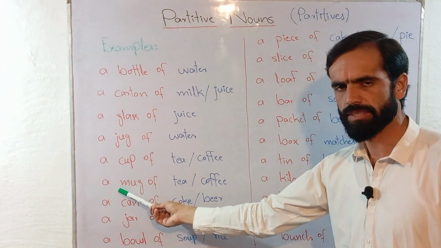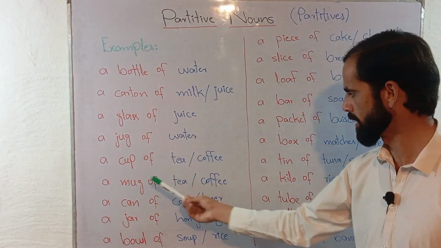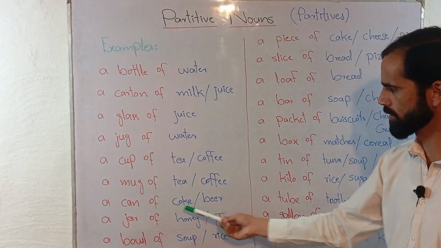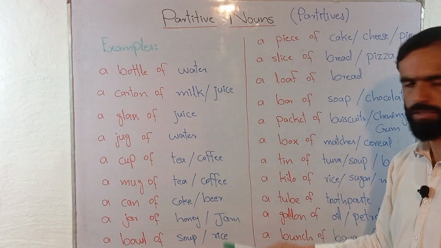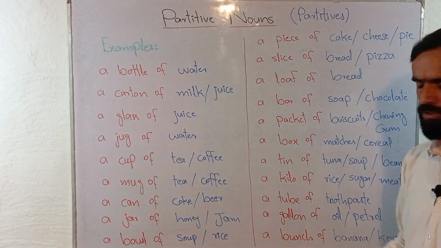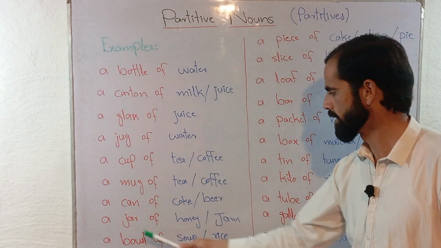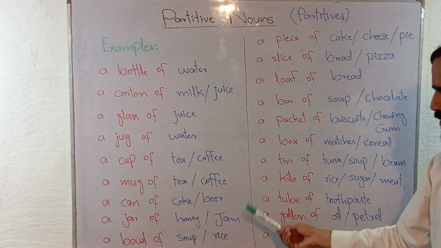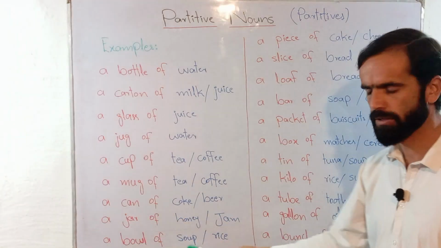You can talk about even a mug of tea or a mug of coffee. You can say a can of Coke or a can of beer or a can of any soda water. You can use a can of soda, a jar of honey, a jar of jam, and so on. You can use a bowl of rice.